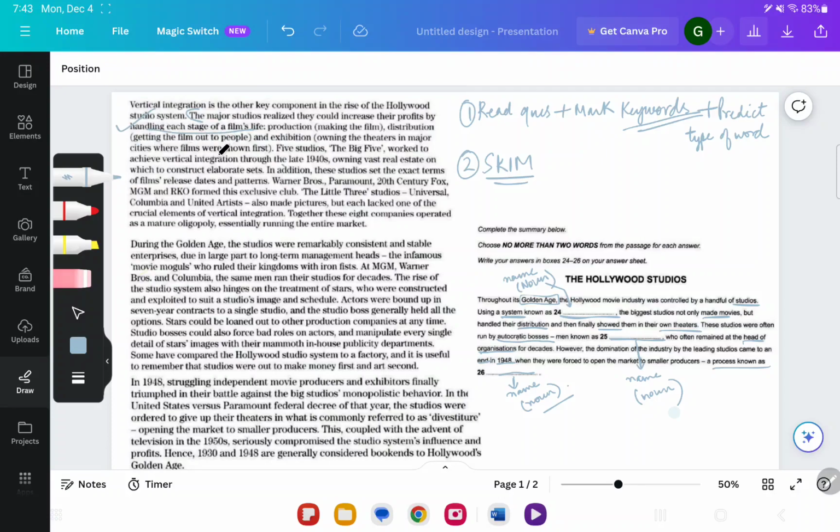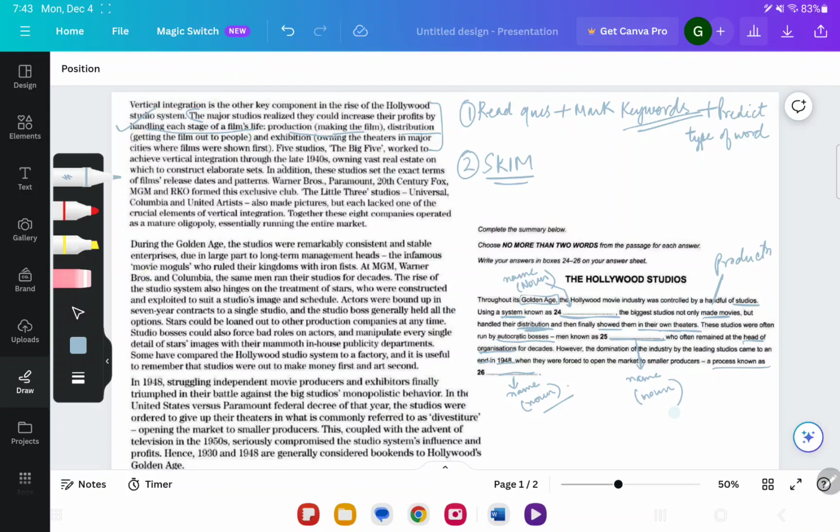So I see they are talking about controlling everything. Production, making the film. So made movies, they say production, right? So this is one synonym. Distribution, I have it here. Distribution. And exhibition, owning the theaters in major cities and showing them in their own theaters. So this is the same thing.